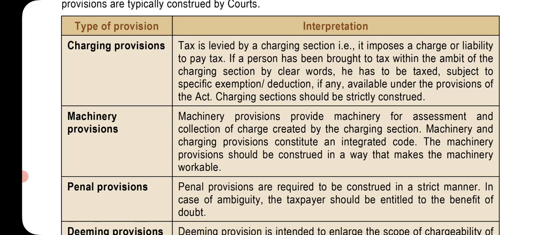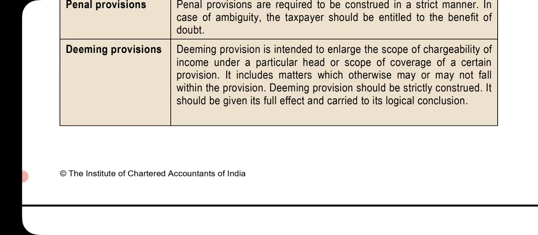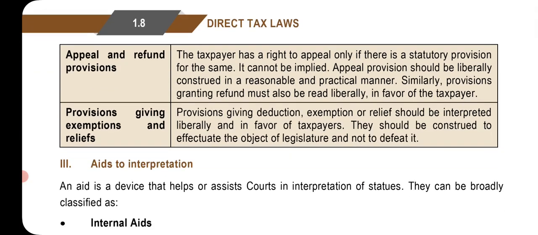Machinery provision. Machinery provisions provide machinery for assessment and collection of the charge created by the charging section. Machinery and charging provisions constitute an integrated code. The machinery provisions should be construed in a way that makes the machinery workable. Penal provisions. The penal provisions are required to be construed in a strict manner. In case of ambiguity, the taxpayer should be entitled to the benefit of doubt. A deeming provision is intended to enlarge the scope of chargeability of income under a particular head or the scope of coverage of a certain provision. It includes matters which otherwise may or may not fall within the provision. A deeming provision should be strictly construed. It should be given full effect and carried to its logical conclusion.